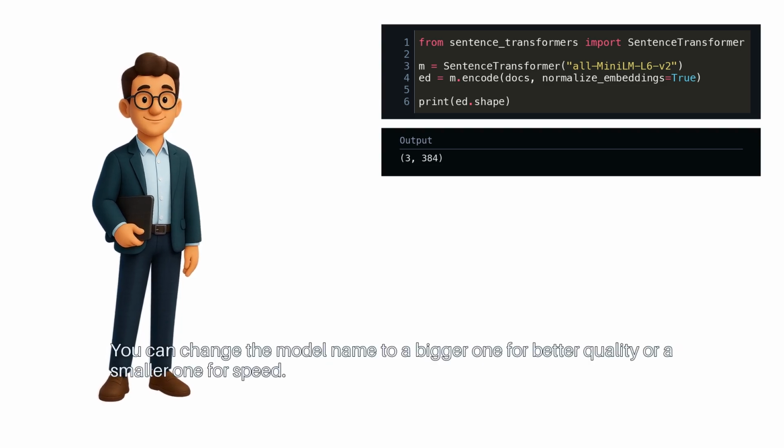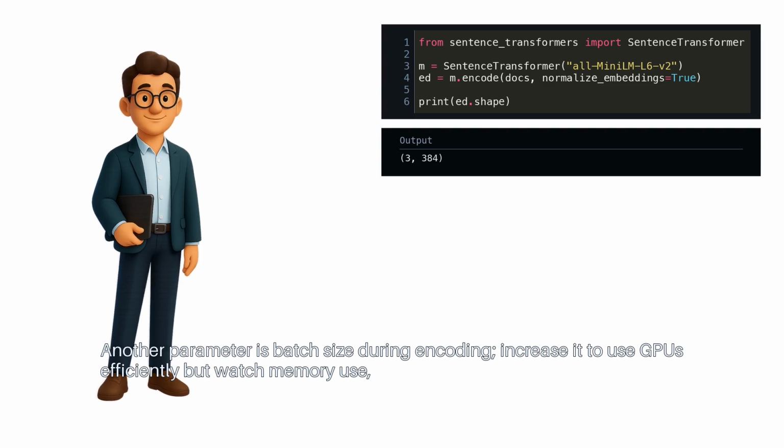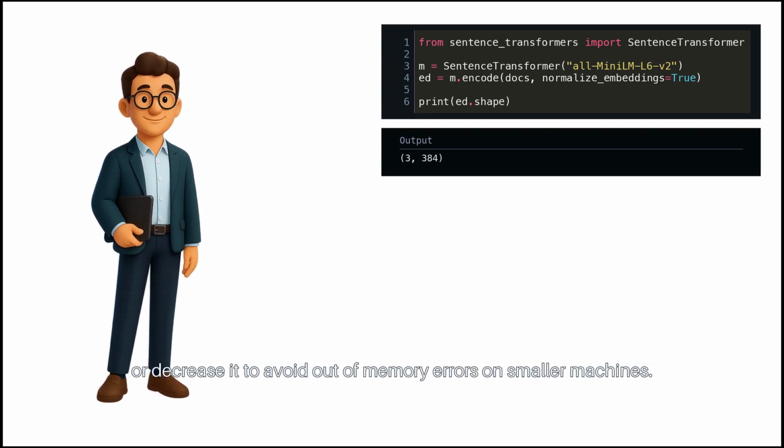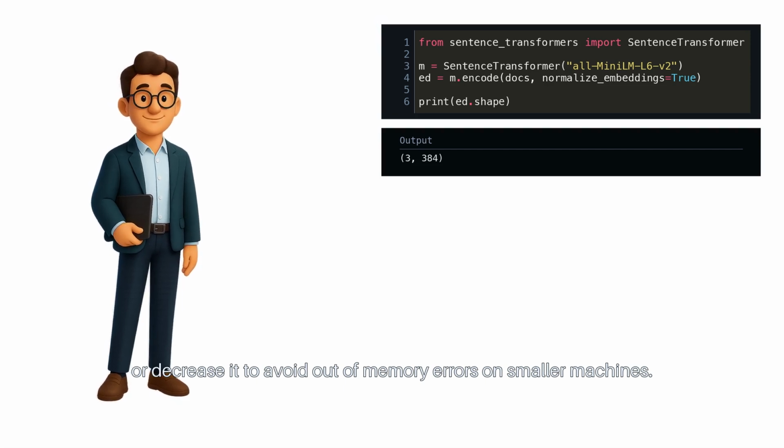You can change the model name to a bigger one for better quality, or a smaller one for speed. Another parameter is batch size during encoding. Increase it to use GPUs efficiently but watch memory use, or decrease it to avoid out-of-memory errors on smaller machines.